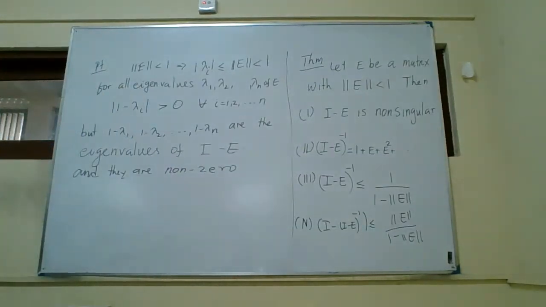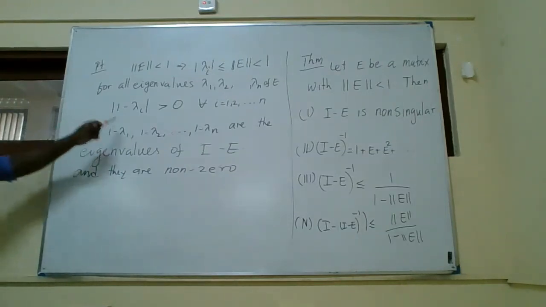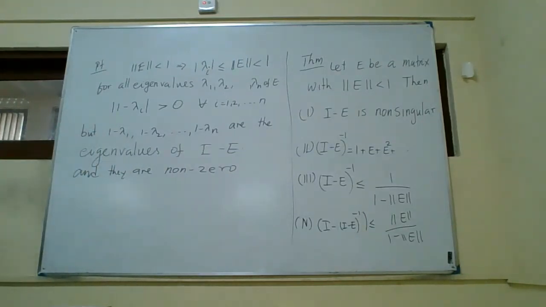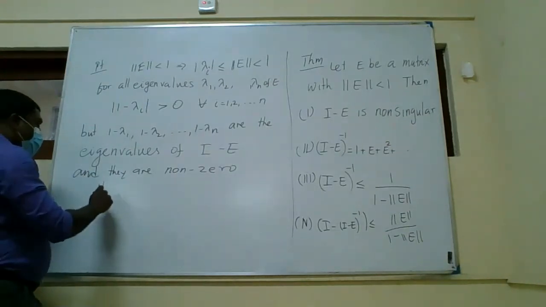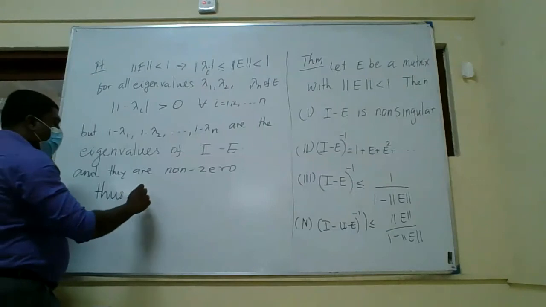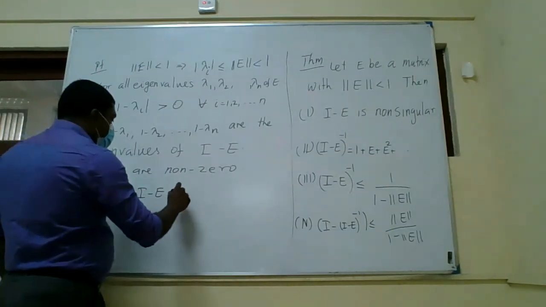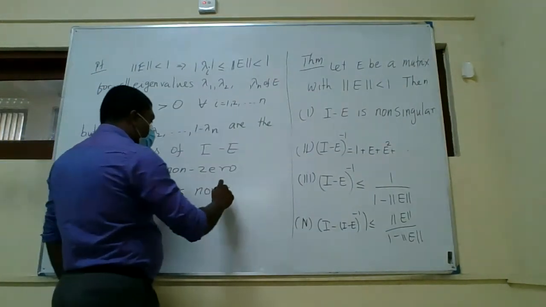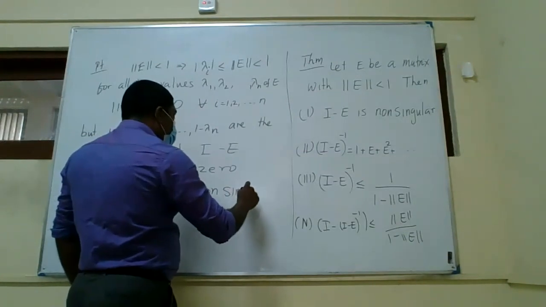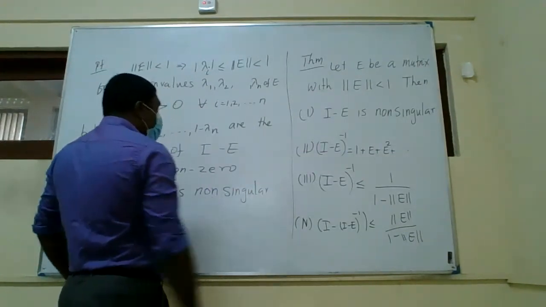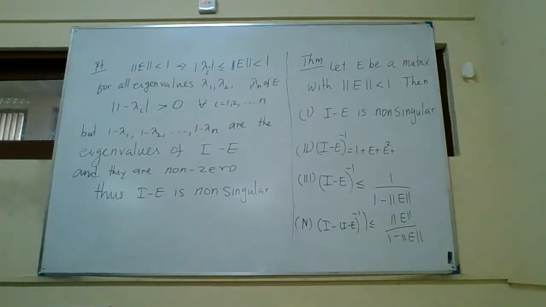If all the eigenvalues of a matrix are non-zero, right, because of this property, they are non-zero, then I minus E is non-singular. Right. So that is the first part.